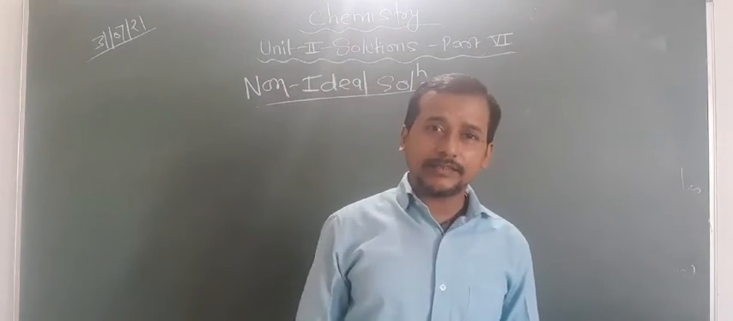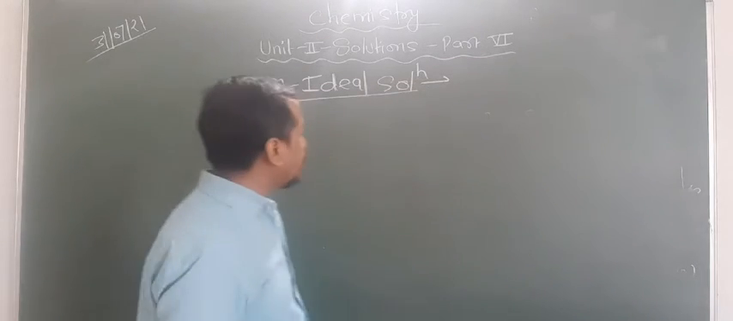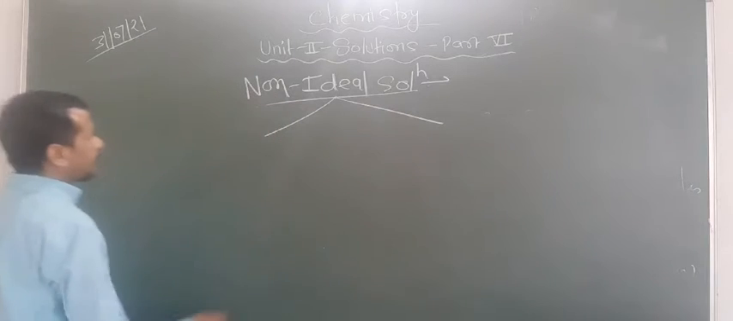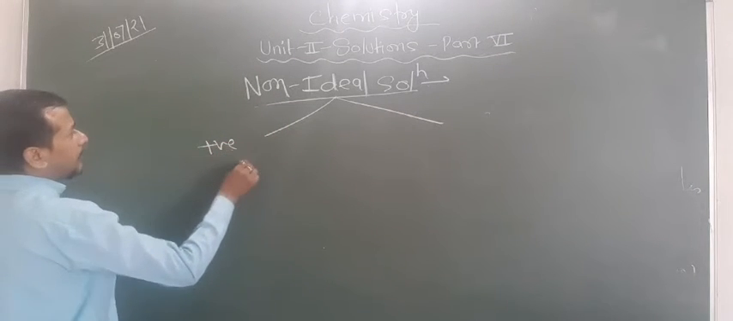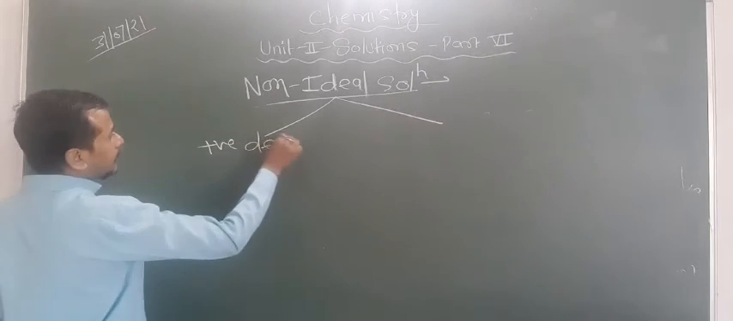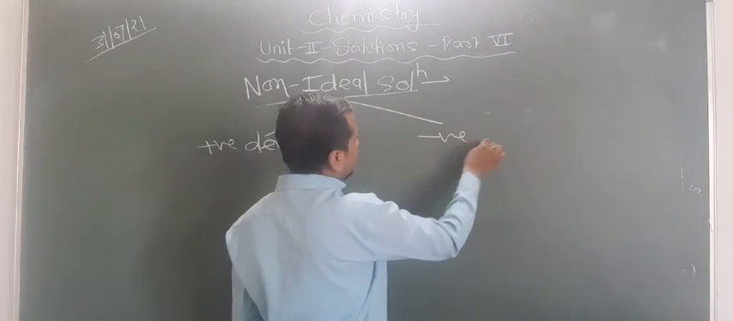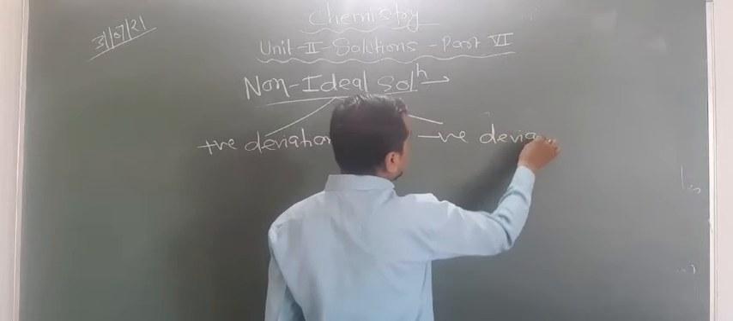These are some basic facts regarding the non-ideal solution. Now let us focus on the types of non-ideal solution. Basically there are two types of non-ideal solution: one showing positive deviation, and one showing negative deviation. Are you getting this point or not?